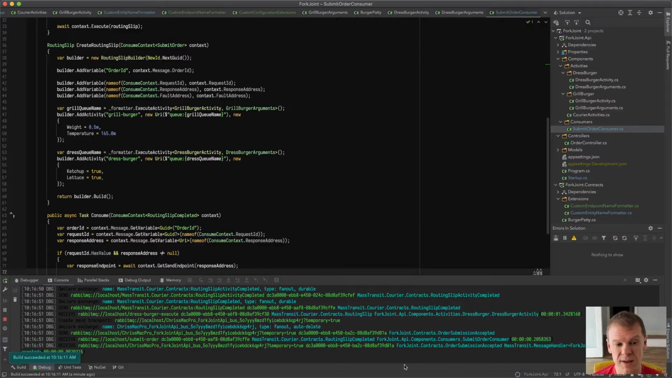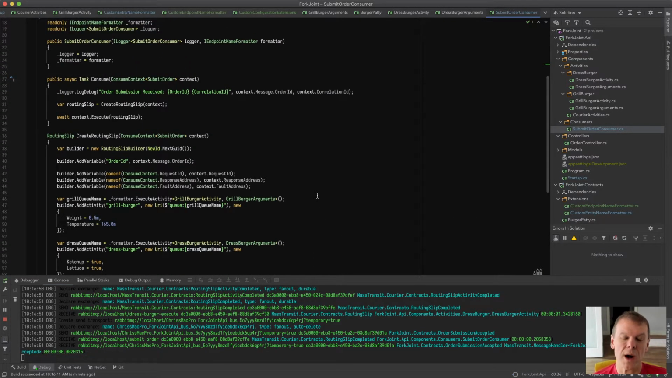Okay, then it completed. And if I go back in here, it looks like, yep, I received the order submission accepted at the very end of the list. So I waited till the end. I can see that my submit order endpoint received the routing slip completed event, and all of that tied together. So great, that's totally awesome. I packaged up the details required to respond to the requester inside the routing slip variables, and then used that event that was produced at the end to complete that initial request.